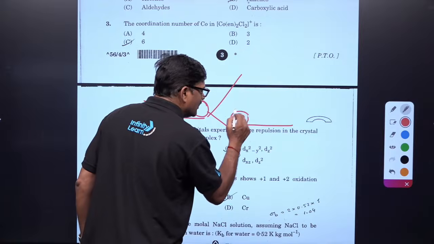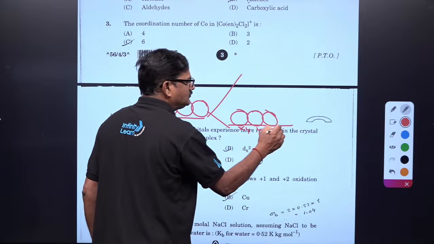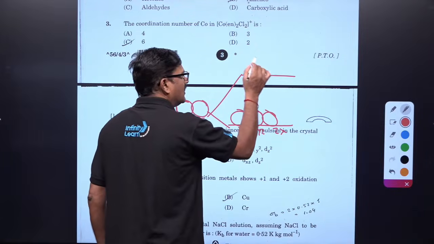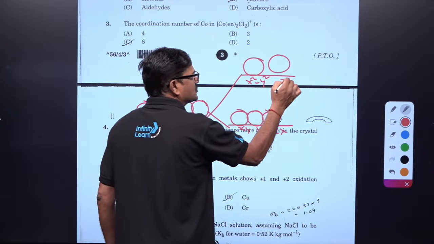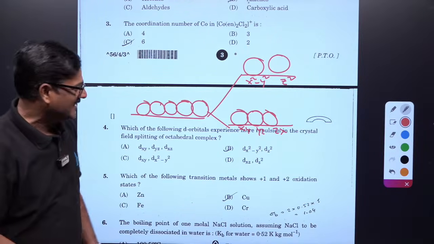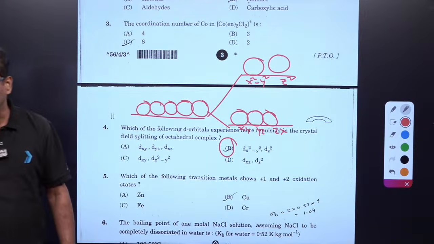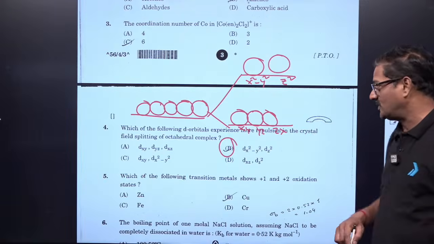The xy, yz, zx orbitals will have less repulsion and less energy, and dx square minus y square and dz square will have more repulsion and high energy. So I want to say dx square minus y square and dz square will have the highest energy because of this more repulsion, right?